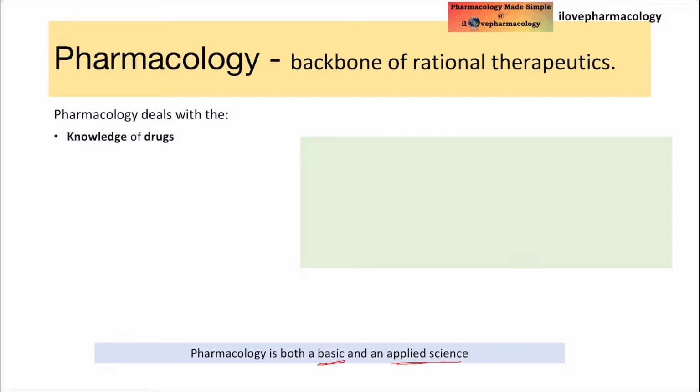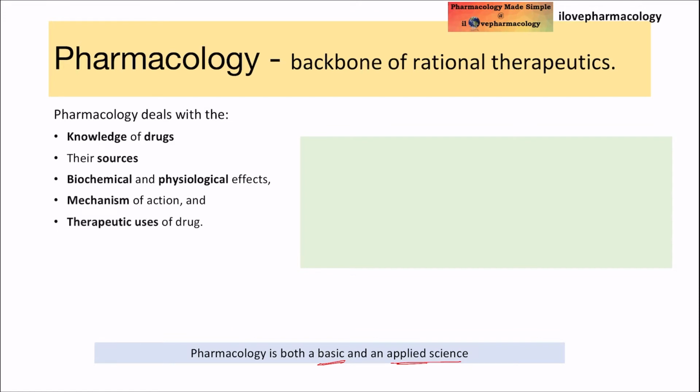So pharmacology deals with the knowledge of drugs, their sources, as well as biochemical and physiological effects, mechanism of action, and therapeutic uses of drugs. One should remember that, in broad terms, it deals with the knowledge of drugs, their sources, from where they are derived, what biochemical and physiological effects they are going to mediate, and what the mechanism of action and the therapeutic uses of the drug are.